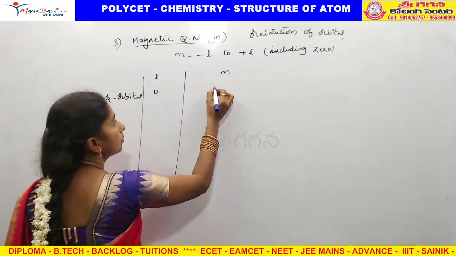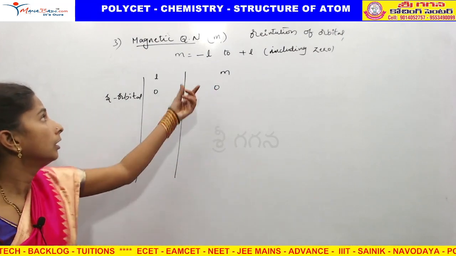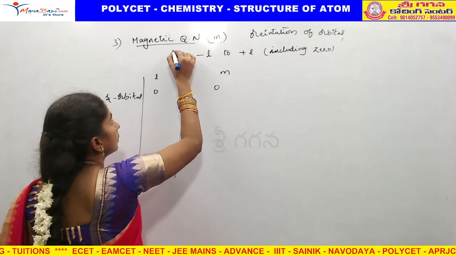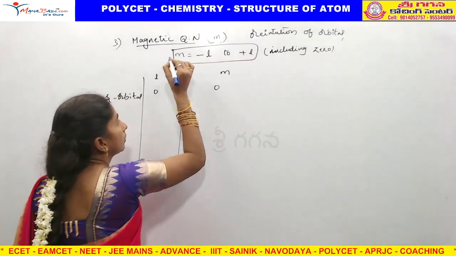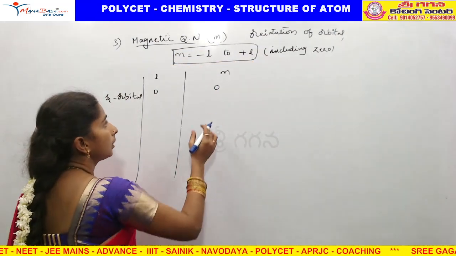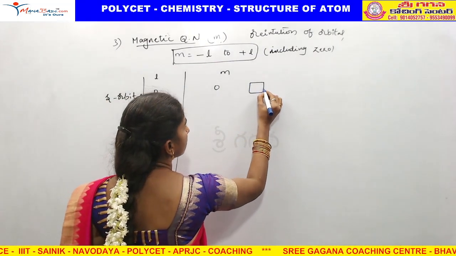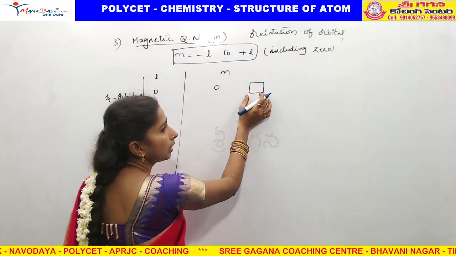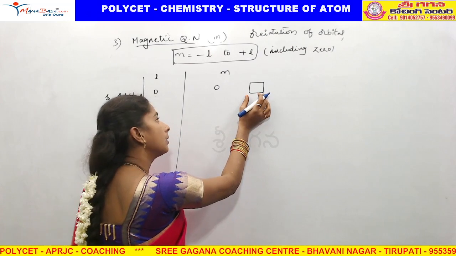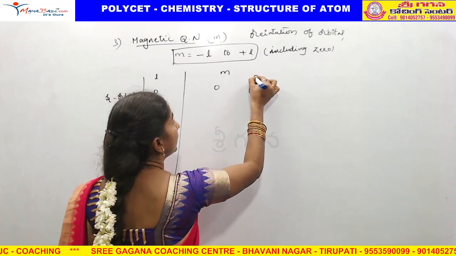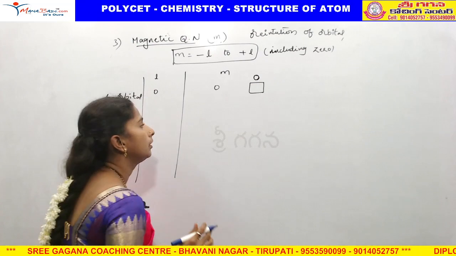Obviously, m equal to 0, because m equal to minus L to plus L. This you need to remember. It means s orbital is having only one orbital. For our convenience, an orbital is written as a box, which is having m value 0, L value 0.